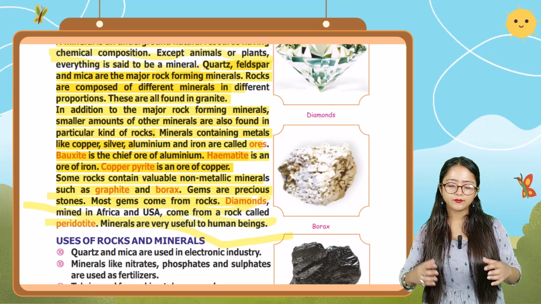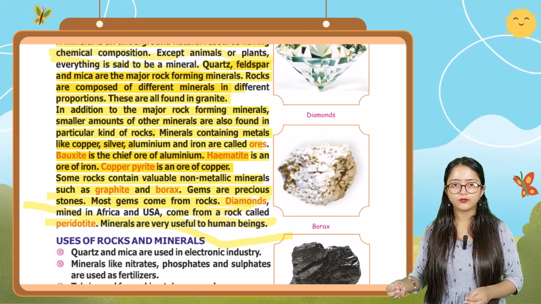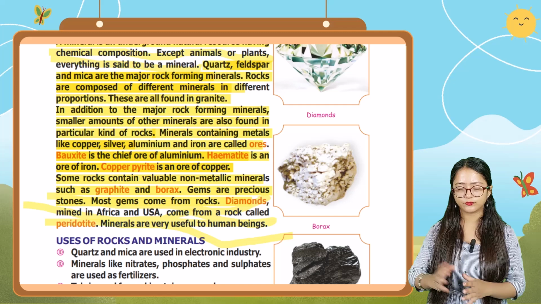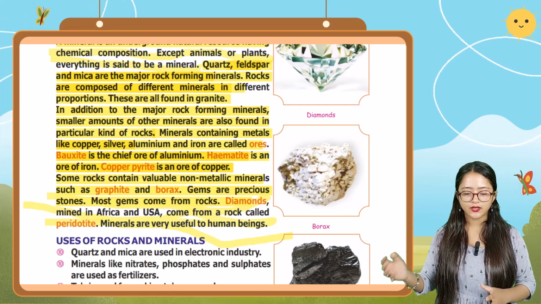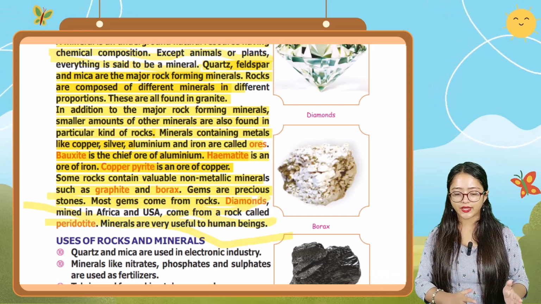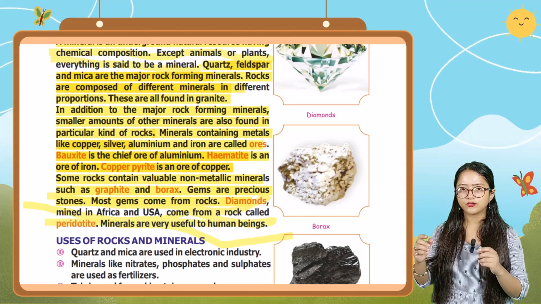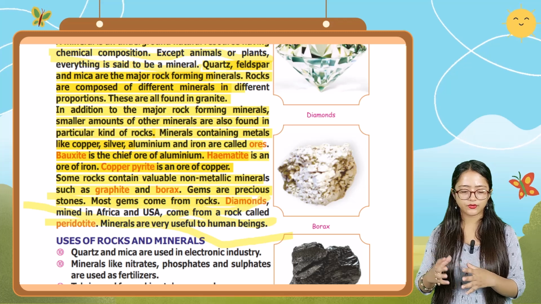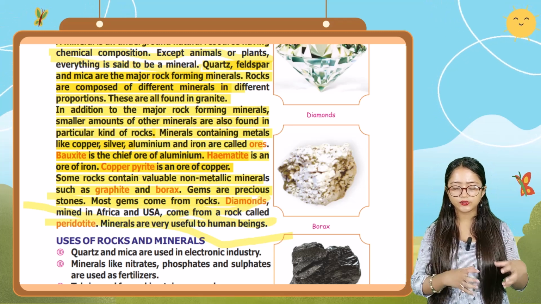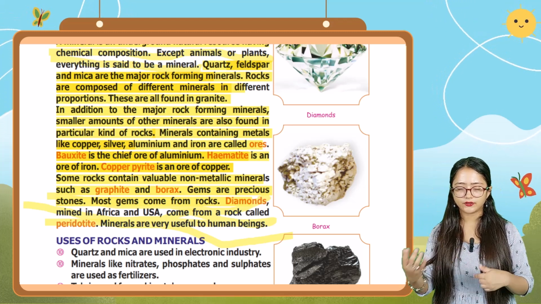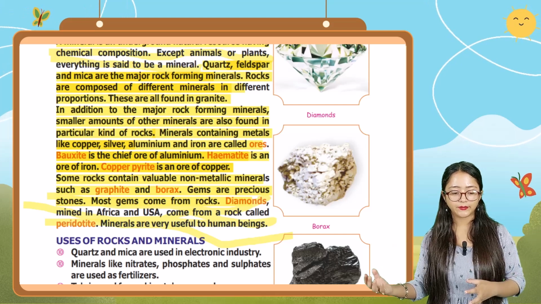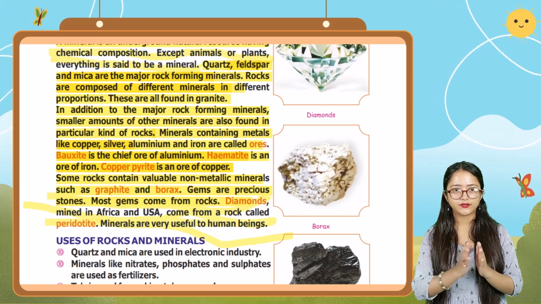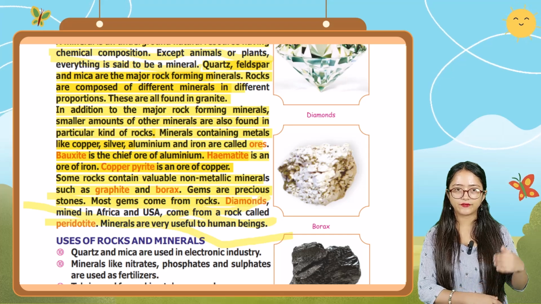Okay. And some rocks contain valuable non-metallic minerals also, such as graphite and borax. Okay. So there are also gems which are precious stones, and most gems come from rocks. Diamond mines are very famous in Africa and USA.